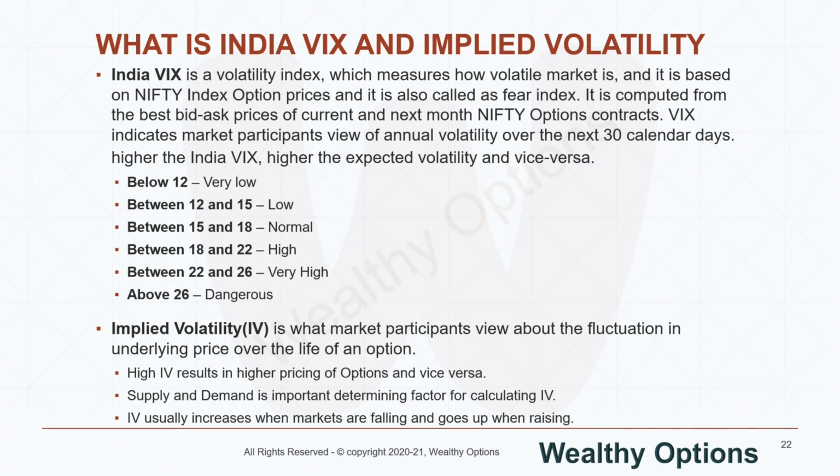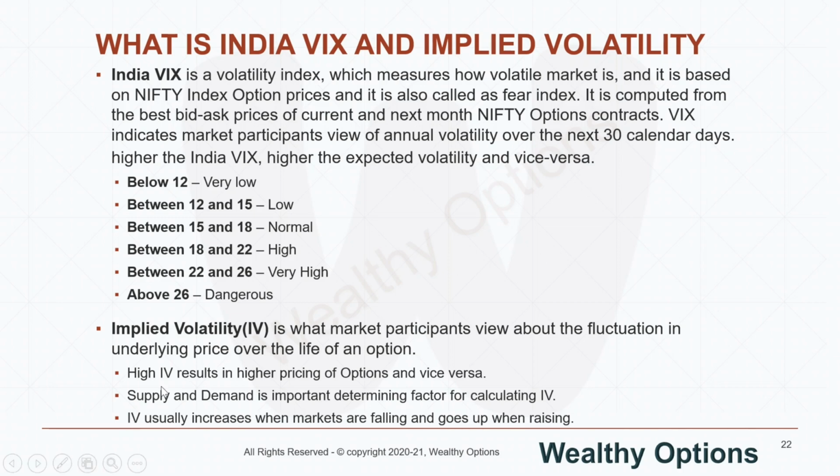Bank Nifty fluctuates more compared to Nifty, and among stocks, ITC doesn't fluctuate much, but stocks like Tata Motors fluctuate a lot. Because of these fluctuations, the implied volatility for each stock and each index would be different, right? Now I'll show you in the option chain how you can look at the IV for different strikes and different underlyings.